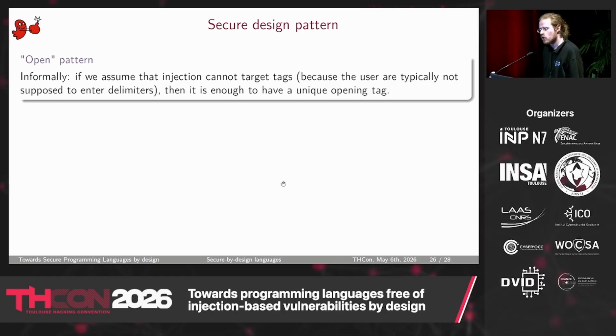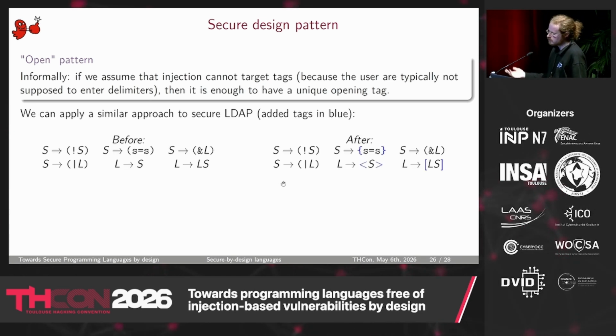Now another design pattern: if we assume the injection cannot target the tags, so the start or the end of the rules, then it is enough to have a unique opening tag. Let's go back to LDAP. This is our grammar before, and we'll slightly change it.